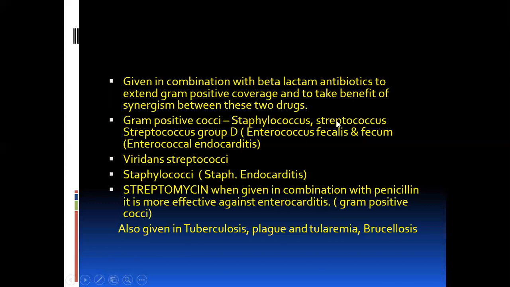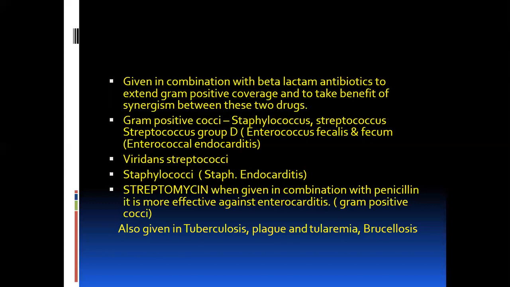While in the case of group D, Streptococcal group D type, these are hardy organisms, so these cannot be treated with penicillin. So we can give aminoglycosides in combination therapy along with penicillin or beta-lactam antibiotics.